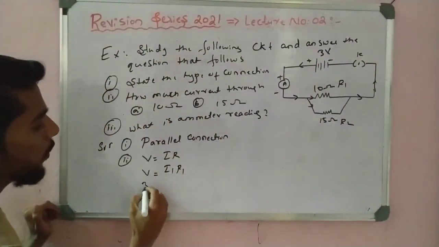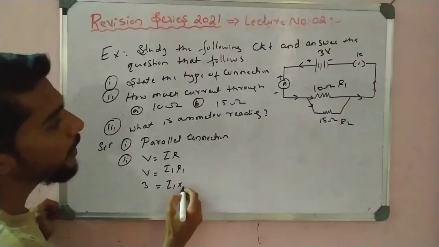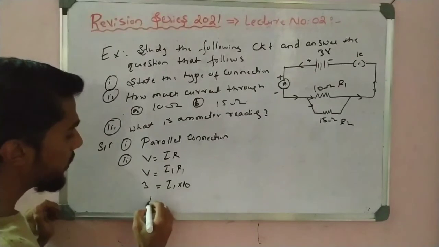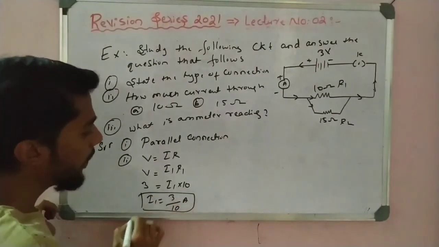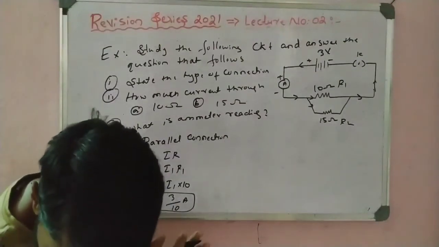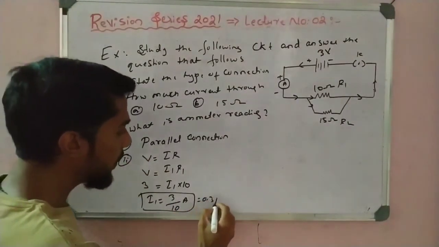Okay, so 3 volt is equal to... what is I1? We have calculated R1, R2 is 10. So how much is I1? I1 is equal to 3 by 10 ampere. Okay, so this is the first one, 3 by 10 ampere, that is 0.3 ampere.